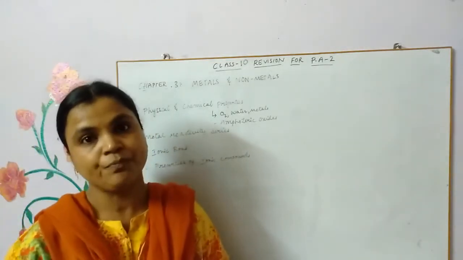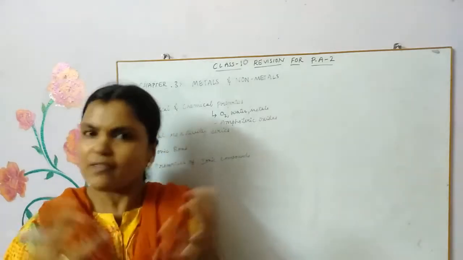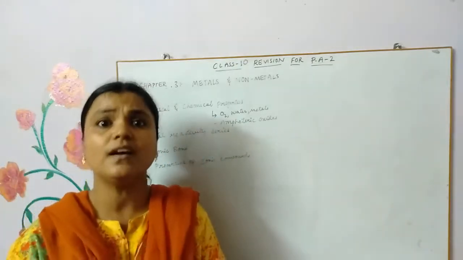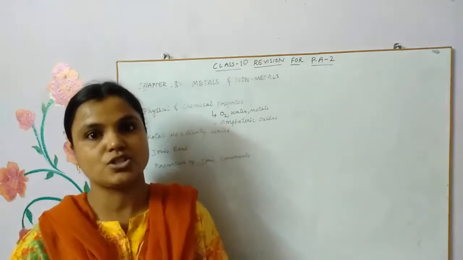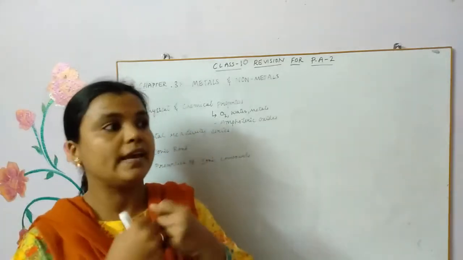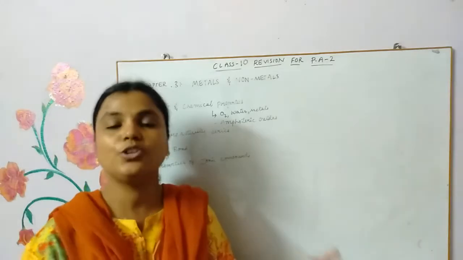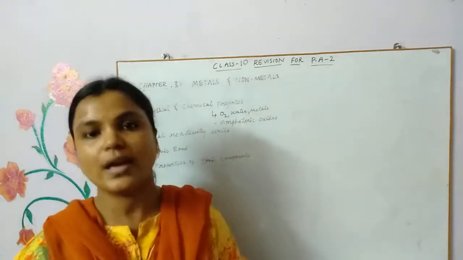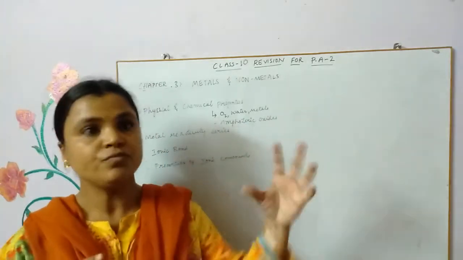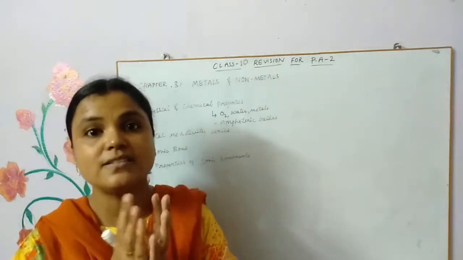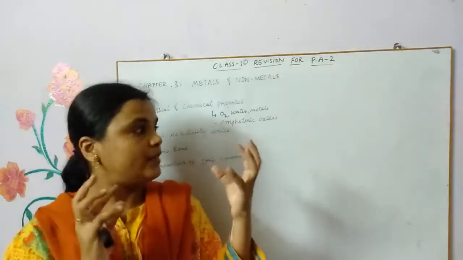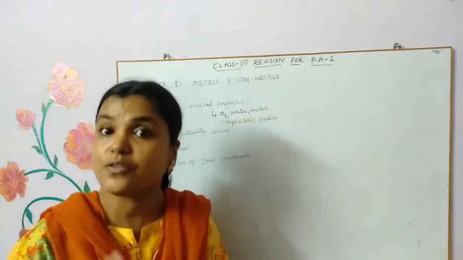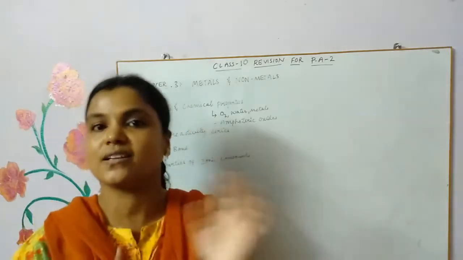So here, in order to gain stability, why do atoms combine? Already I posted this video twice. Why do atoms combine with each other? Because they need to get that stable configuration. As it is, the atoms are not stable. They get the stable configuration either by losing electrons or by gaining electrons. And if they are losing electrons, they have to give these electrons to some other atoms. That's the reason this leads to the formation of a bond. So this results in the formation of an ionic bond. This is a kind of bond which results from the transfer of electrons from one atom to another, children.